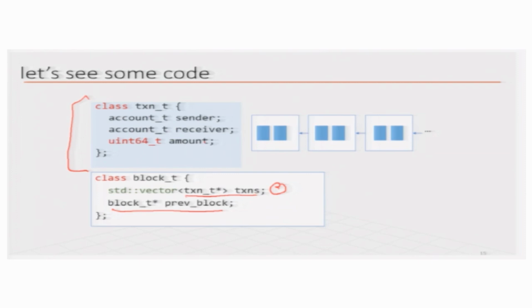So, you will have a vector of transactions, which will be all the transactions that you want to put in the block, and then you have a pointer to the previous block. So, that is how the block is defined, and then the linked list will be a list of blocks, or in this case a list of pointers to the blocks. So, we keep pointers to the blocks, and the blockchain will be a list of blocks. So, that is the concept here. Now, let us look at these data structures from the standard C++ library. So, vector is actually a template.